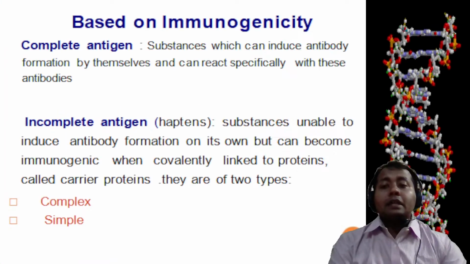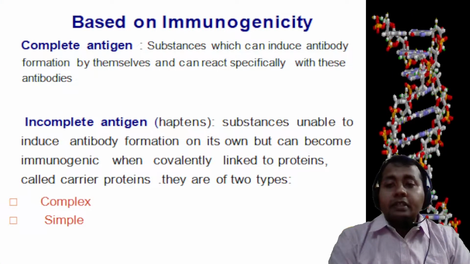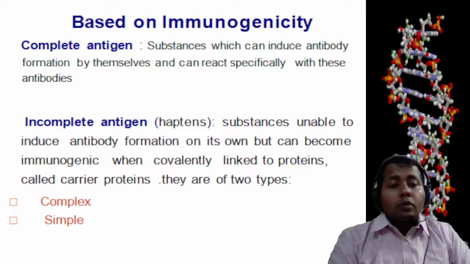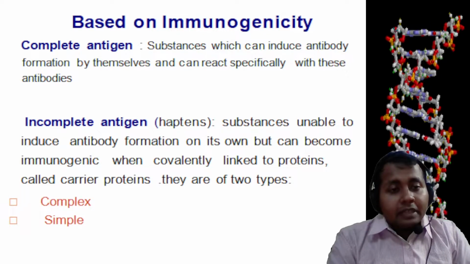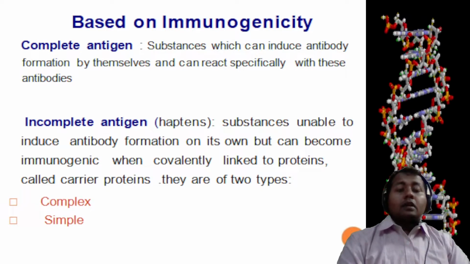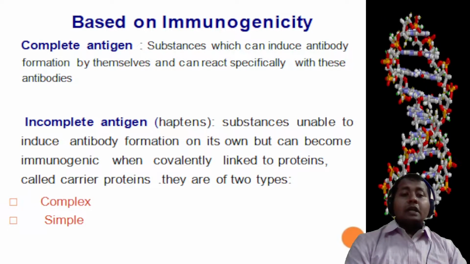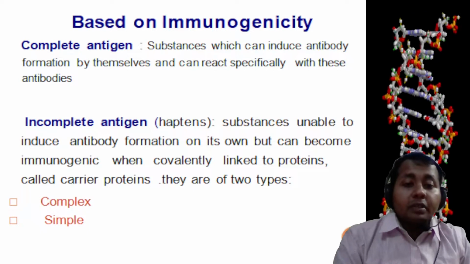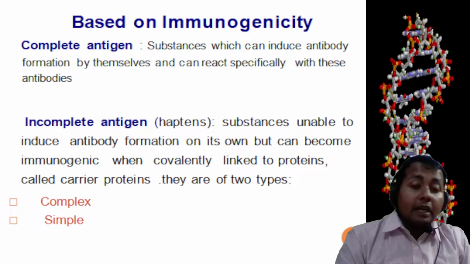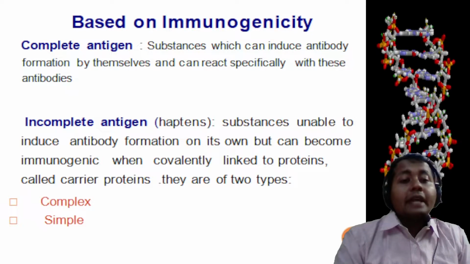Now, antigens can be classified based on their immunogenicity. One is called the complete antigen, another is called the incomplete antigen. Complete antigens are those substances which can induce antibody formation by themselves and can react specifically with those antibodies. Whereas incomplete antigens, also known as haptens, are unable to induce antibody formation on their own, but can become immunogenic and can induce antibody formation when covalently linked to proteins called carrier proteins.